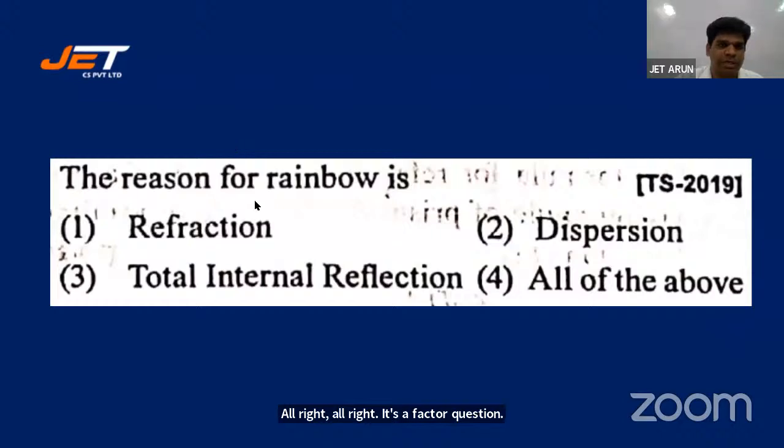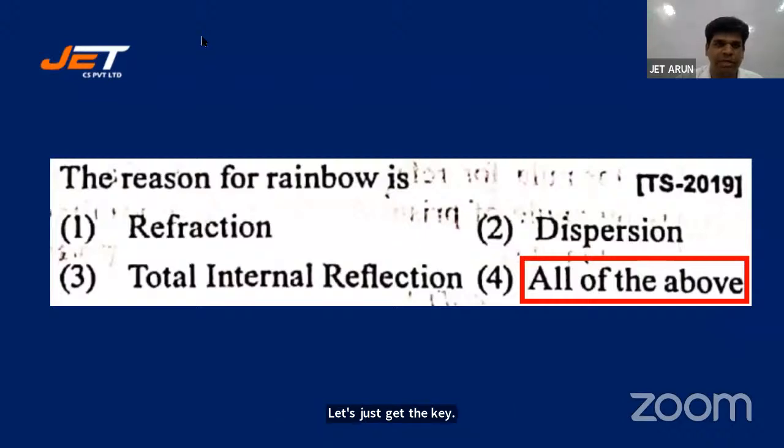Let's look at the key. All the above, students. The reasons for rainbow formation are refraction, dispersion, total reflection, and all the above. Such reasons we will deal with in detail during the session after TSRJC, students. There will be ray diagram reasons and explanations. We cannot do everything within the 20 days time frame.